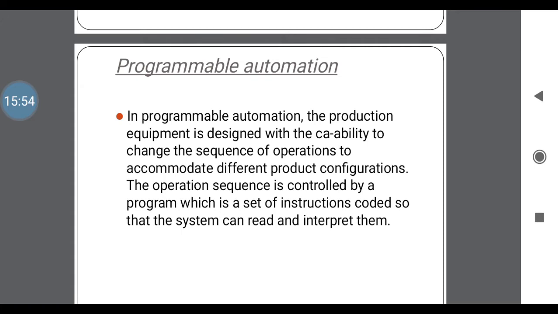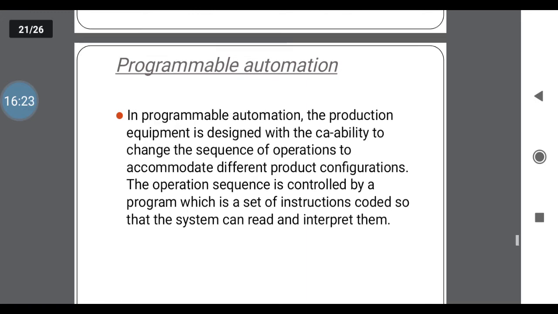The operation sequence is controlled by the program, which is a set of instructions coded so that the system can read and interpret them. Means by using the programs we can control the whole process in automation, that is programmable automation. First one is the fixed configuration, second one is the flexible configuration, third one is the programmable configuration. This is how to differentiate these three types of automation: fixed, programmable, and flexible.